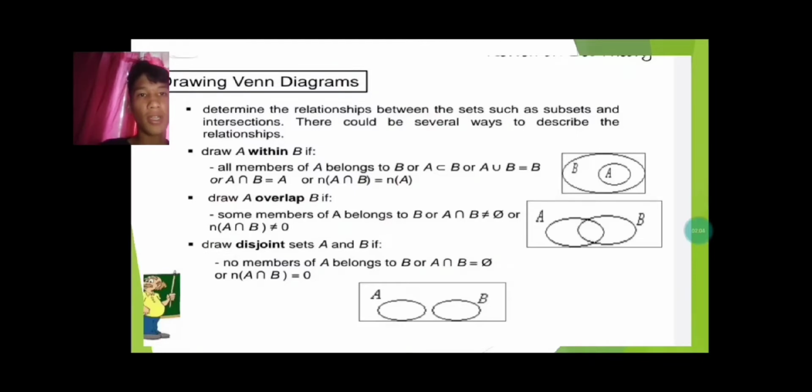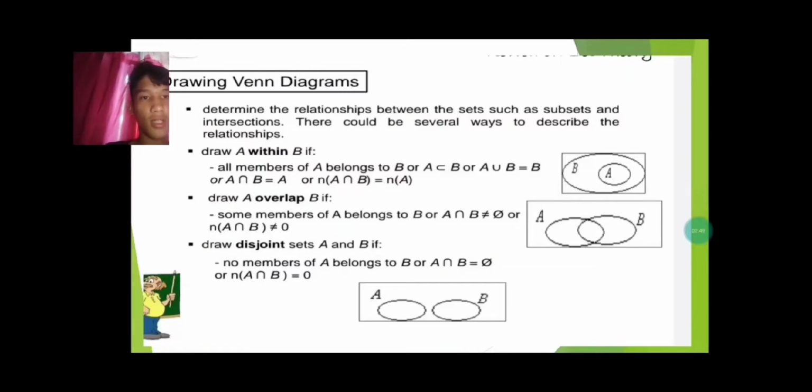Draw A within B if all members of A belong to B, or A is a subset of B, or A union B equals B, or A intersect B equals A, or n(A intersect B) equals n(A). Draw A overlapping B if some members of A belong to B, or A intersect B is not equal to the empty set, or n(A intersect B) is not equal to 0.